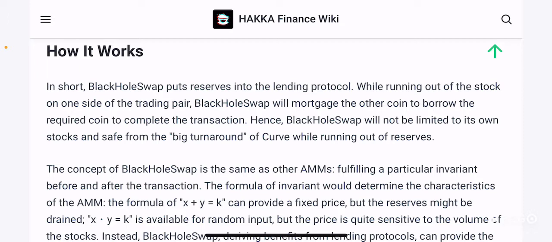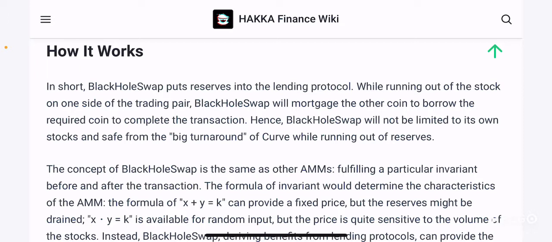What it basically does is, when people try to swap between two stablecoins, the chances of running low on one of the stablecoins is very high, right? So when one side of the pool or trading pair is running low on stock, Black Hole Swap will mortgage the other coin to borrow the required coin to complete the transaction.